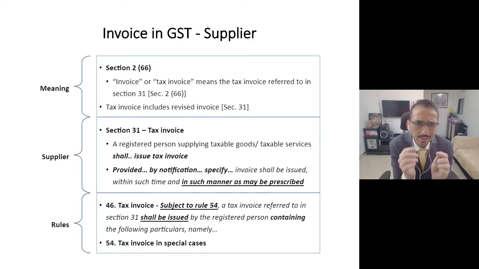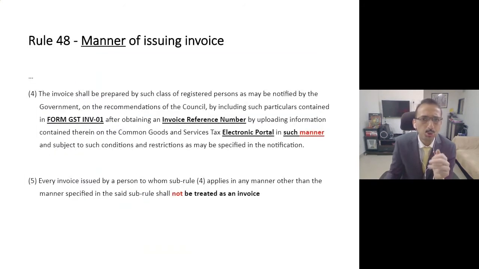Now, all of you are aware that under Rule 46, there are various parameters or particulars. And if you add all those parameters, then the count would be, I think, more than 20. So you need to add those 20 parameters or particulars, and then you are expected to issue a tax invoice under Rule 46. But please note, now the government has made a major change in this process. What they are saying is, not only are you expected to issue a tax invoice, but at the same time, the tax invoice should be issued in a prescribed manner. That means you need not only issue a PDF copy or your signed copy of the invoice to the customer, but you need to issue the invoice in a prescribed manner.